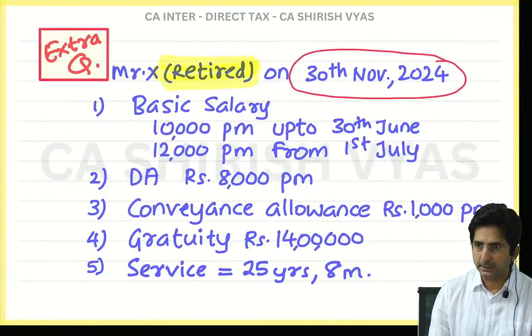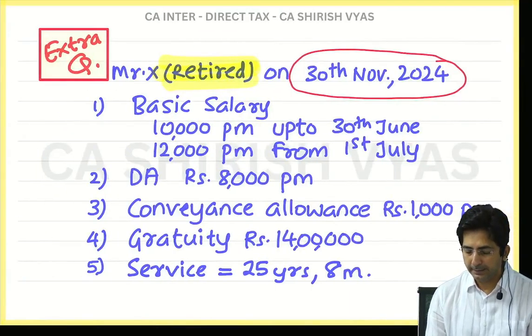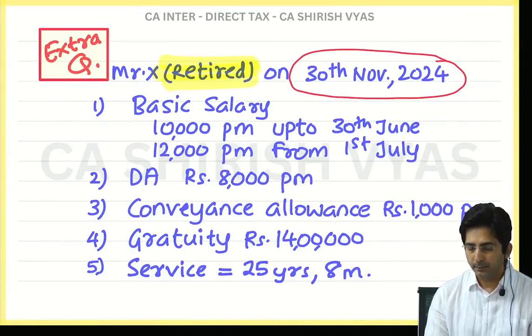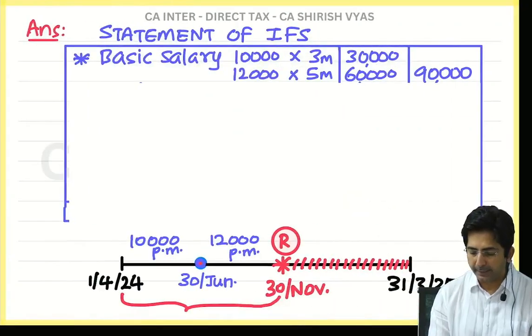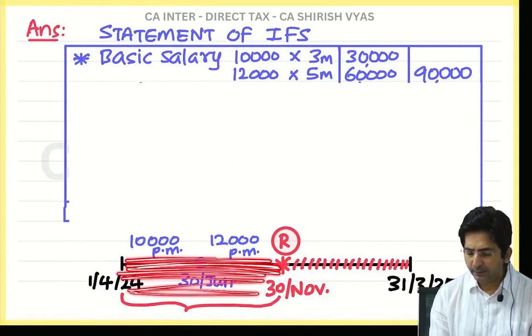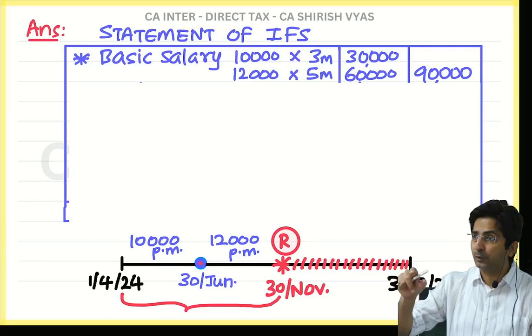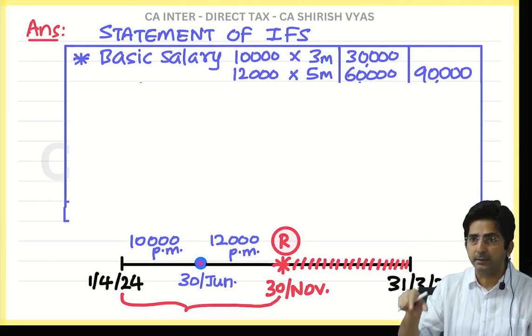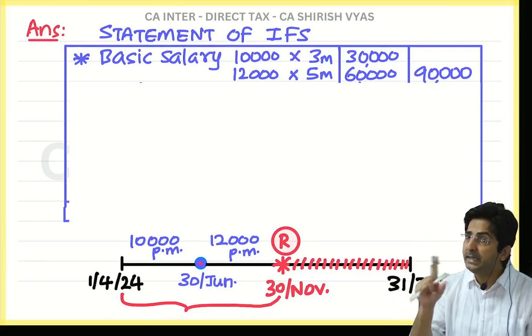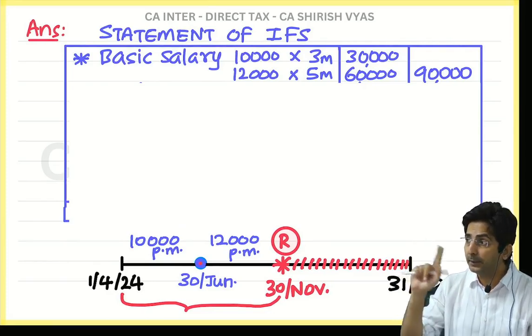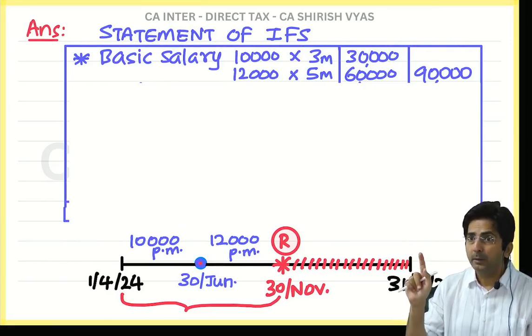see, next in the question is what? DA, 8,000 per month. So multiply by how many? 8 months. See, everything you are taking for 8 months. Why? Because after 8 months he retired. And after retirement we don't get salary. So if you remember in that gratuity, when you take average of 10 months, what did I say? Average of preceding 10 months. Month of retirement you have to ignore. But that is just for average.